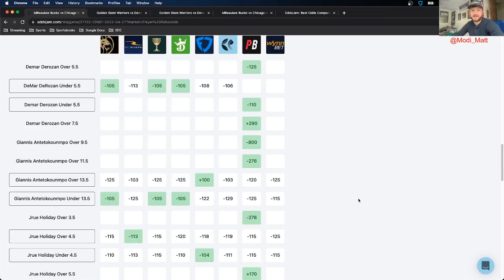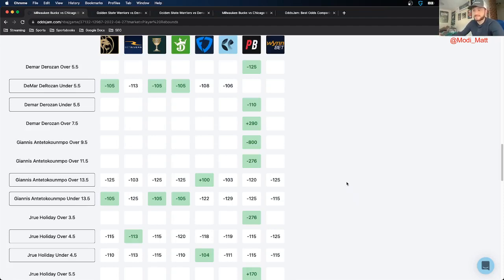The guess here is that this game is going to be an absolute rout. I think it's going to be a blowout. So I think Giannis might not have to play enough minutes, and he can get 10 rebounds in the first half, but only need to play half of the third quarter with the game out of hand. So that's why I like it for basketball reasons.